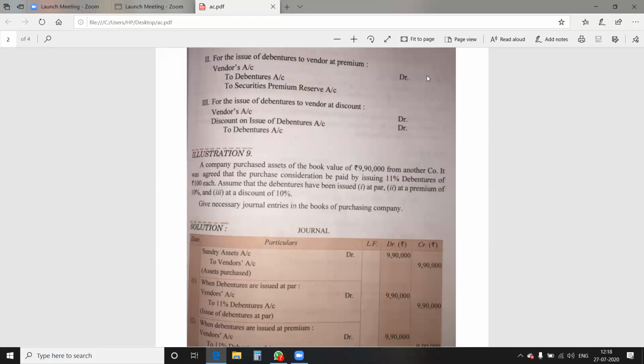So in this question, please mark 9,90,000 as a book value. It is just the purchase consideration. As I'm marking, you people also mark it. 9,90,000 is the purchase consideration.